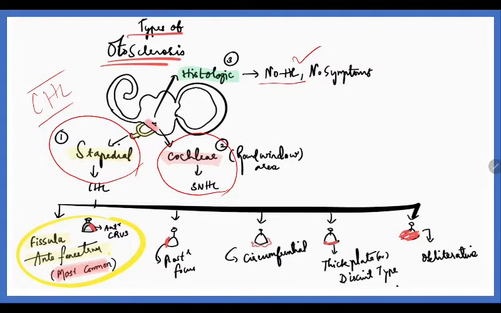Coming to the stapedial type, even in the stapedial type, one important part, that is fissula ante fenestram, is the most common site of otosclerosis, that is actually involving the anterior crest. For this reason only, we have studied the anatomy or the parts of the stapes. This anterior crest involvement is most common. Next is the posterior crest involvement, and then there will be circumferential, that is involving the base, and then a thick plate will be formed. This is also called the biscuit type, and then is the obliterative type. These are all the types of stapedial otosclerosis.